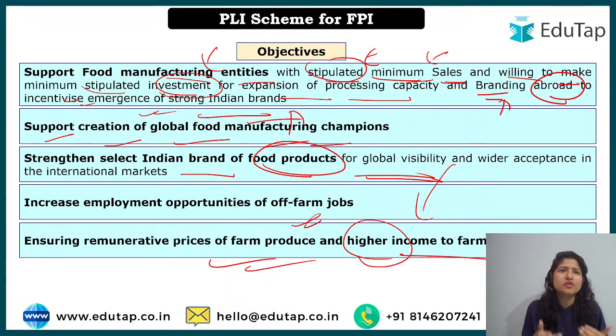And one more thing we have to understand: if there are more industries, of course the competition among the industries will also be there, right? From where to take all the raw material, and therefore the farmer will also have higher income because of that.